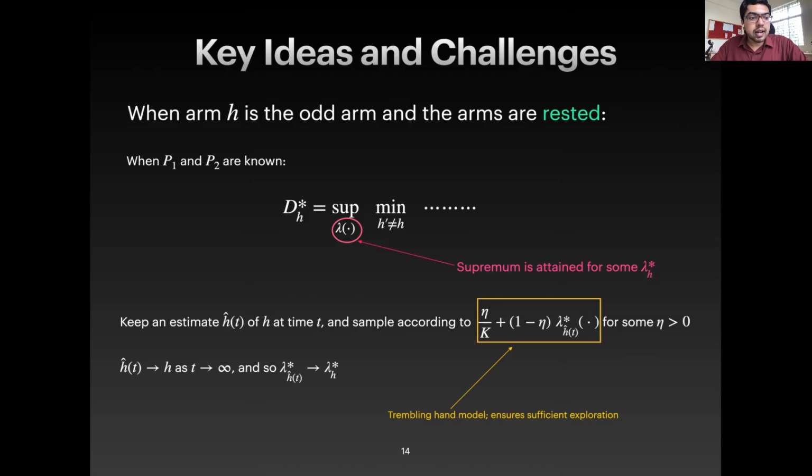And then the hope is that our guess of the odd arm matches with the true odd arm in the limit as t goes to infinity, as in when we collect more and more observations. And so the lambda H hat star will converge to lambda H star. And therefore, this will help us in getting to the lower bound D star.